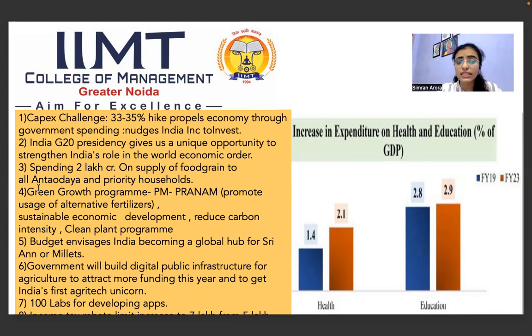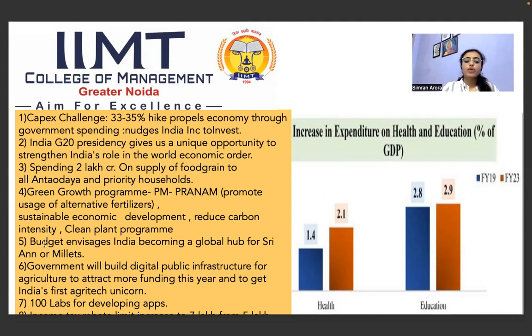The next is the green growth program. So the government has announced PM Pranam, that will provide an alternative to the fertilizer, so that there will be green growth or green fertilization or green agriculture in the country. And they are also focusing on reducing carbon emission and the clean planet program, and also bringing economic development, particularly sustainable economic development.